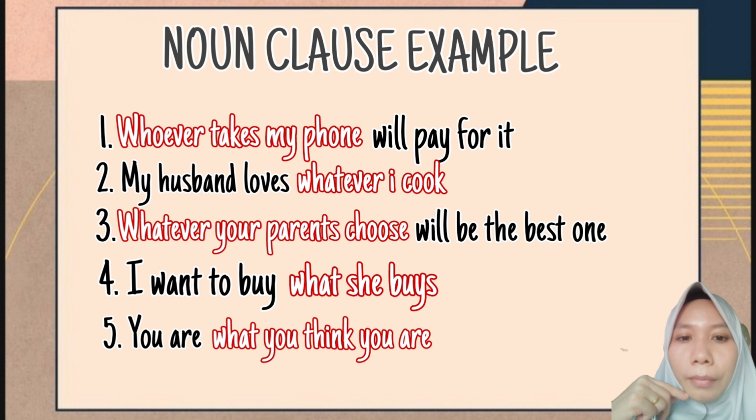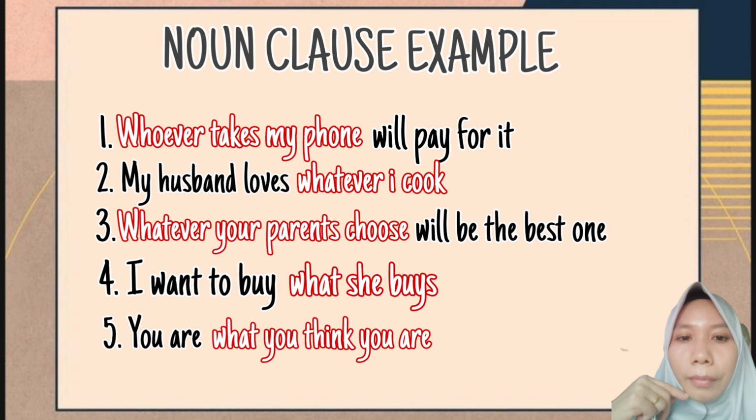And I'm really sure you can identify this is the noun clause because of the existence of the relative pronoun whoever. Whoever is the subject of the noun clause and takes is the verb of the noun clause. In this sentence, the noun clause functions as the subject of the sentence.